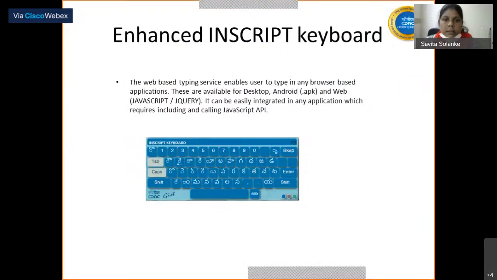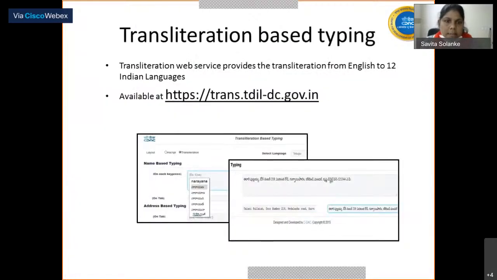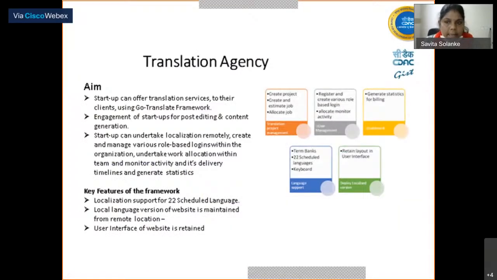Next, we are providing web-based typing support to the APK Java format also. This is a screenshot. This is a transliteration and translation-based service, which is now available via this URL also, trans.tdl-dc.gov.in. Translation agencies can engage with us and use our localization support for their website, and they can use our LPMF instance in their own environment to localize their website with the help of their own translators.